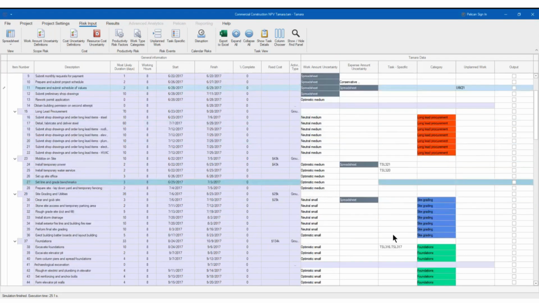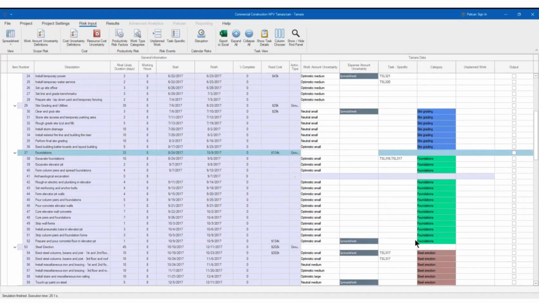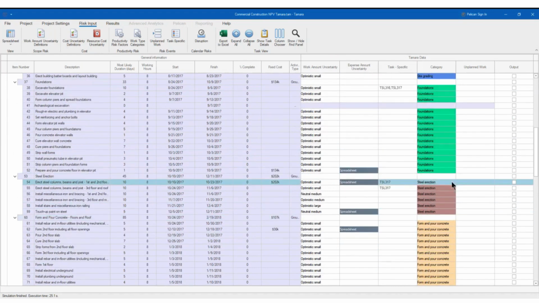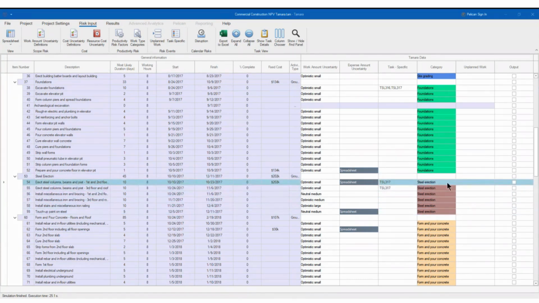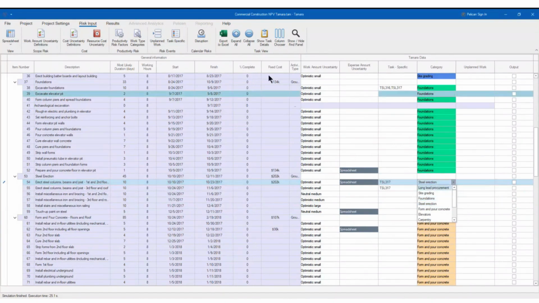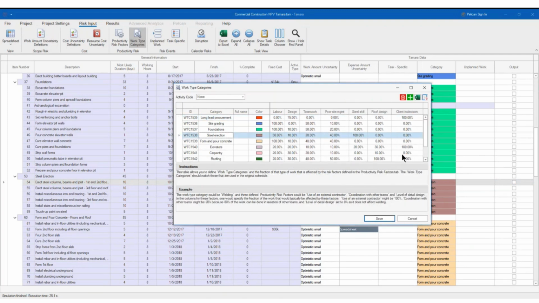For example, here, site grading. You see, site grading. So you have a category for site grading. You have a steel erection. You have a category here for steel erection. You see. So this is all going to affect the different tasks of that particular stage, right? So the steel erection, for example, here would have, if you go to the categories, steel erection, you see, you have all these factors: labor, design, steel skill, etc.